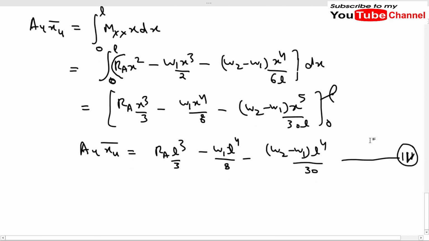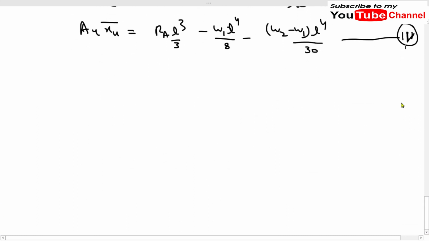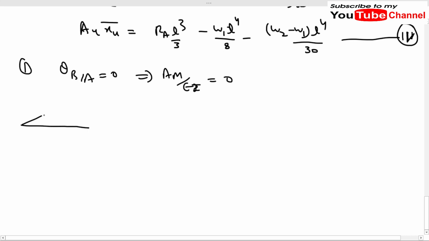Now we have got these two equations, so we will use our first condition. The first condition was theta B over A equal to 0. From here we get A m upon EI equal to 0. Right now we have two bending moment diagrams from two beams. The first one is the sagging moment diagram, equal to A mu, and the other one is due to the fixed beam, in which we don't have any loading, but we have the end moments.